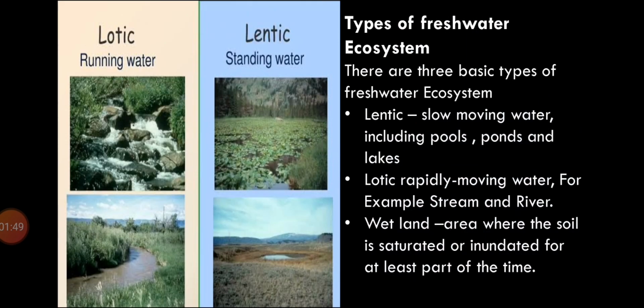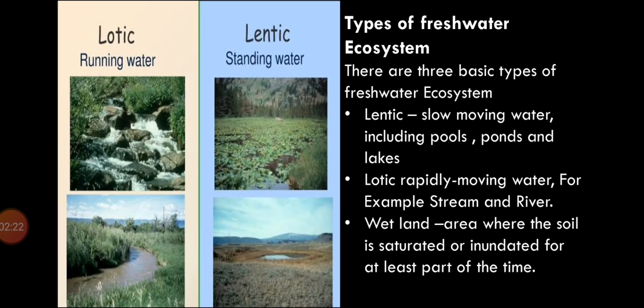So freshwater ecosystems are divided into three types: lentic, lotic, and wetland. What is meant by lentic? Lentic means slow moving water, including pools, ponds, and lakes. The Ansuji is also a type of lentic ecosystem. And lotic means rapidly moving water, for example, streams and rivers. Chenab River, Ravi River, and Indus River also come in the category of lotic.